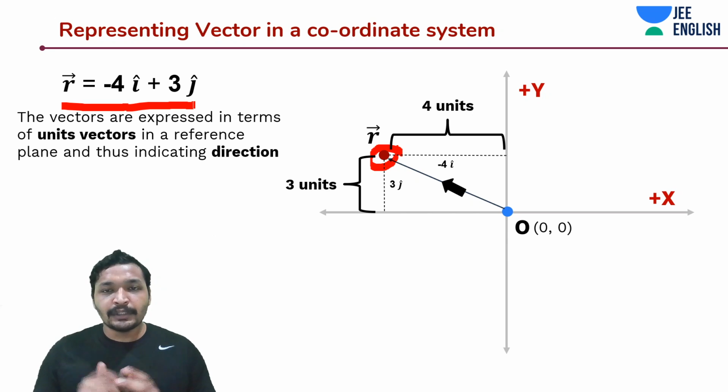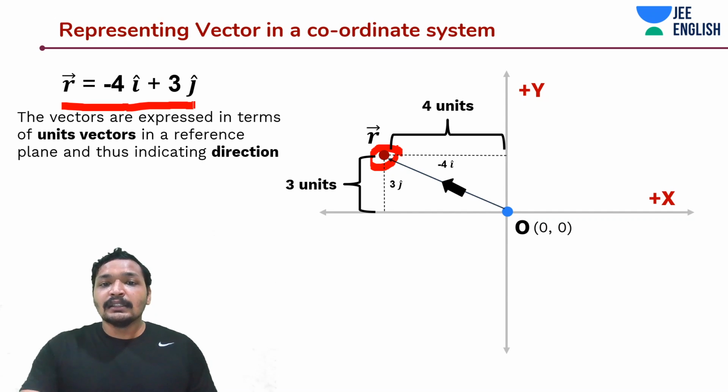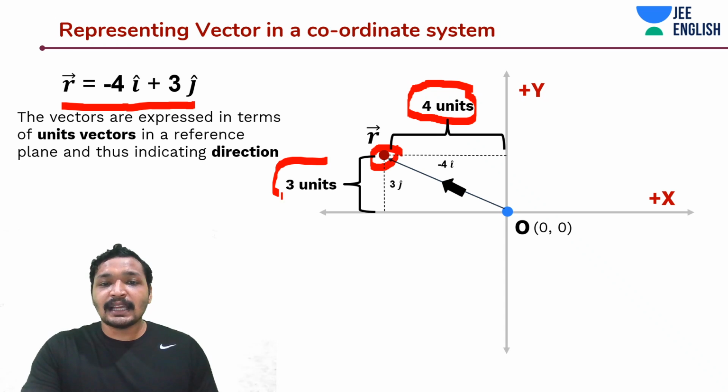This is a critical point that you need to understand: this vector is 4 units away from the y-axis and 3 units away from the x-axis, whereas the value is minus 4i cap plus 3j cap.